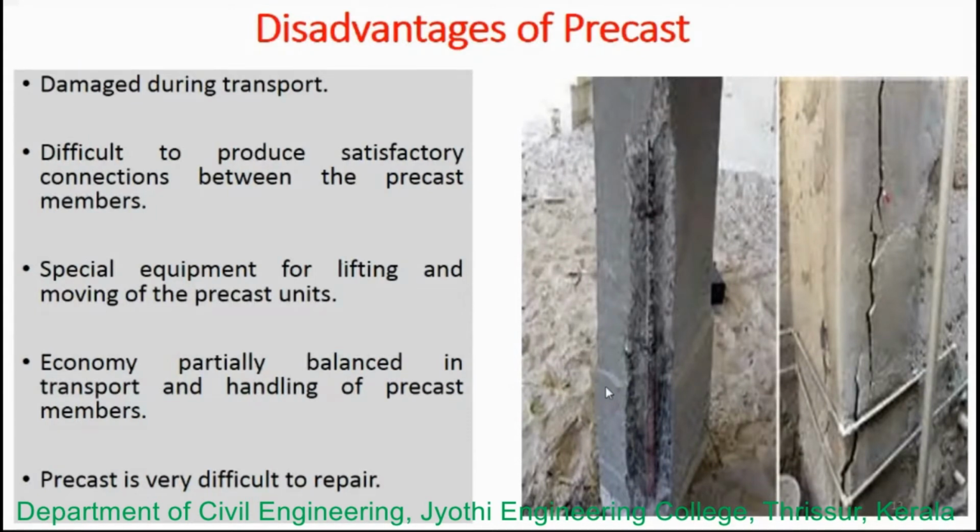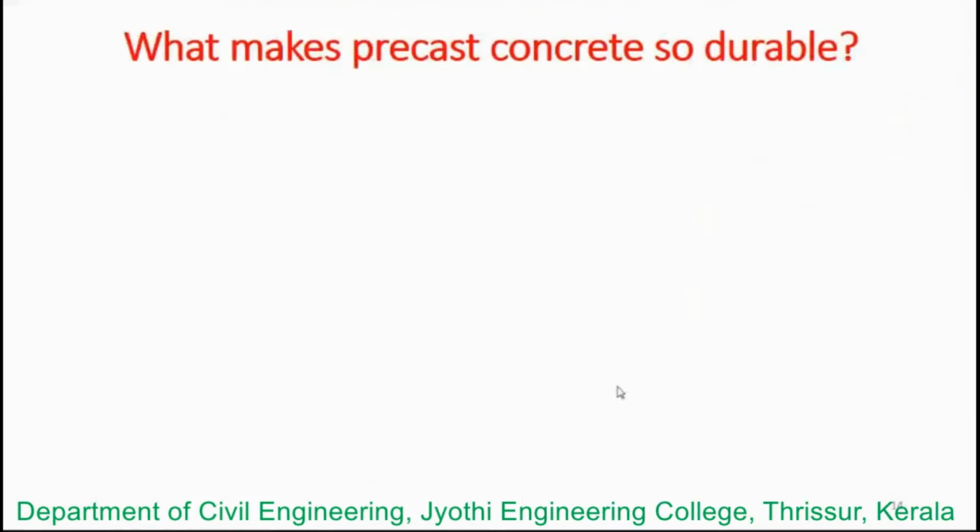And coming to the economy that can be achieved in precast construction, it is partially balanced by the amount to be spent on transport and handling of the precast members. It therefore becomes necessary to locate the precast factory at such a place that the transport and handling charges are brought down to the minimum possible extent. So once an element has been damaged, it is very difficult to repair. That is one major disadvantage here.